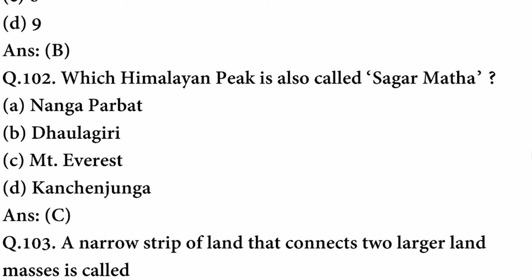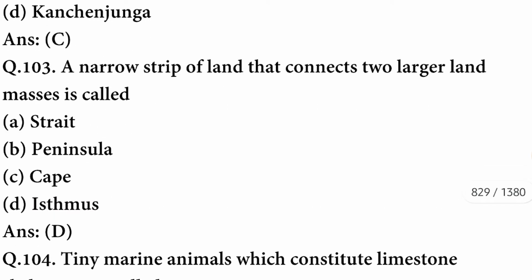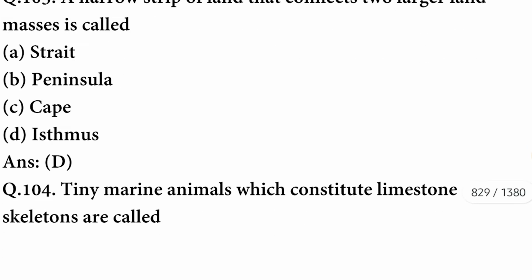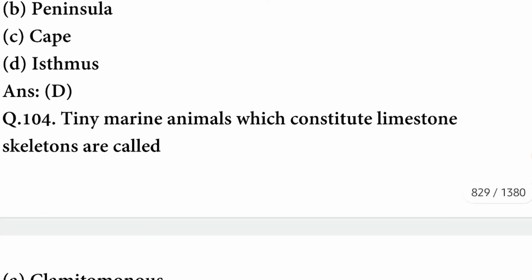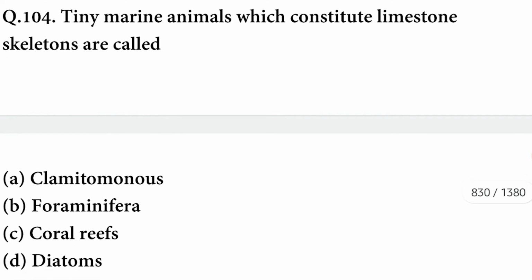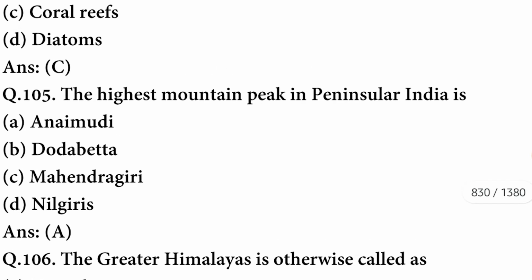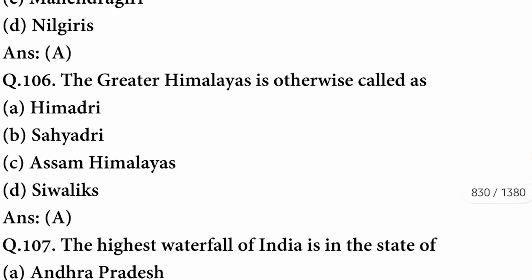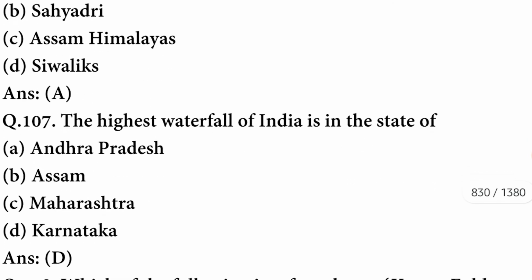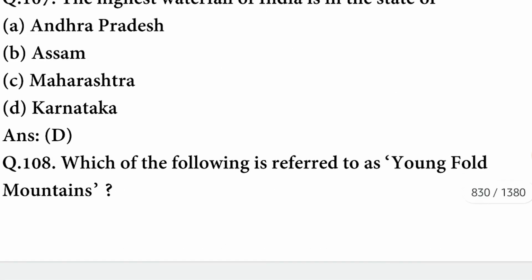Which Himalayan peak is also called Sagarmatha? The peak is Mount Everest. C option is correct. A narrow strip of land that connects two larger land masses is called an isthmus. The option is correct. Next question. Tiny marine animals which constitute limestone skeletons are called coral reefs. The highest mountain peak in peninsular India is Anaimudi. The greater Himalayas is otherwise called as Himadri. The highest waterfall of India is in the state of Karnataka.